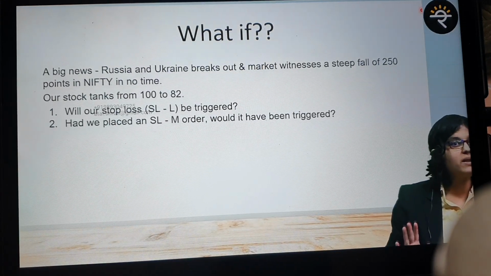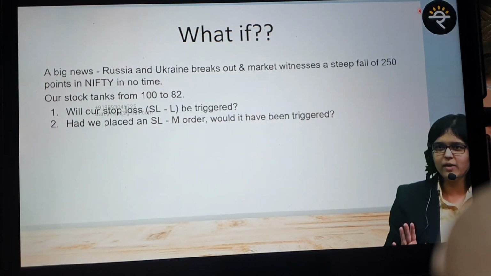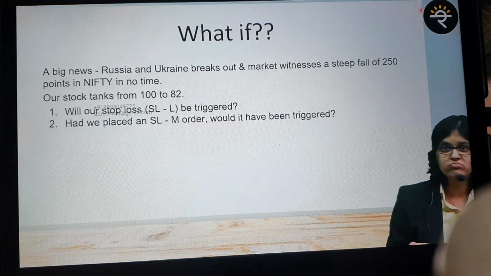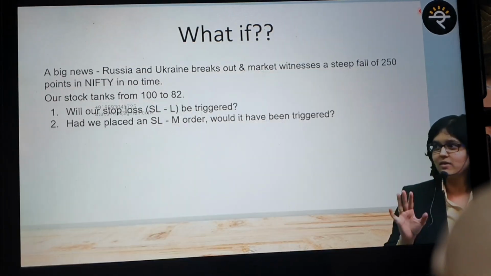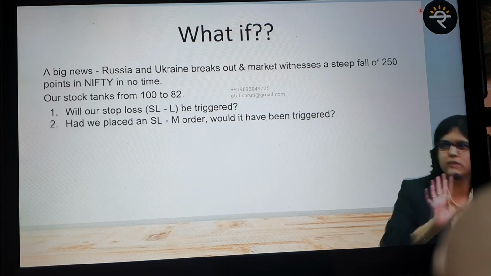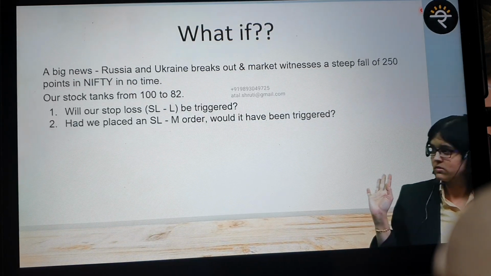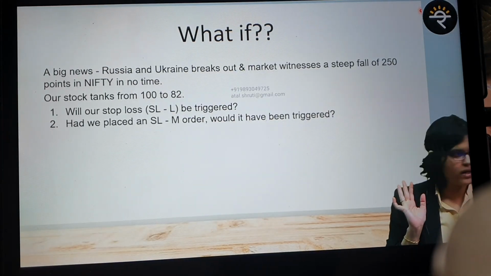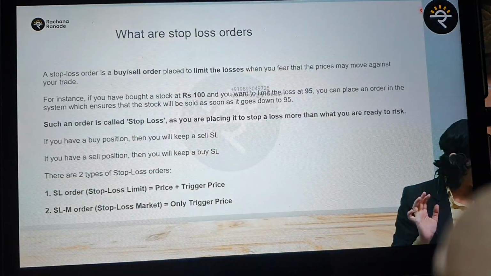If you had placed a stop loss limit at 93, would it have been executed or not? And would you be in tears? In spite of putting a stop loss, it didn't get triggered. It didn't get executed. So in such situations, what is going to help you? Stop loss market. Could it be possible that you are having more than 7 rupees loss? Maybe 10 rupees loss? Yes. Fair enough. Better than a heavy loss. This is absolutely practical that I'm teaching you right now. And if you want to see some screenshots of that, okay, have a look at this.